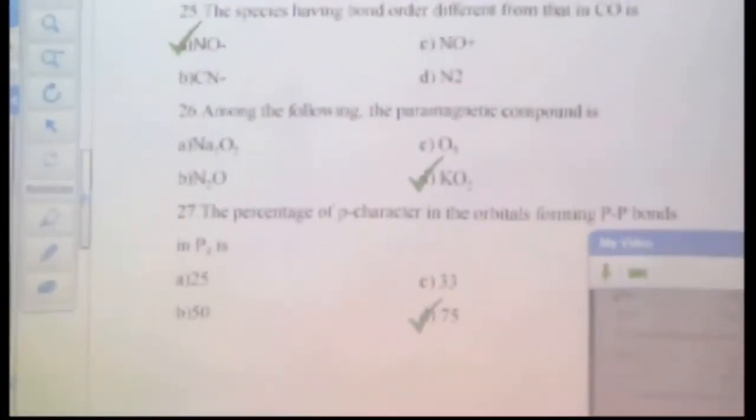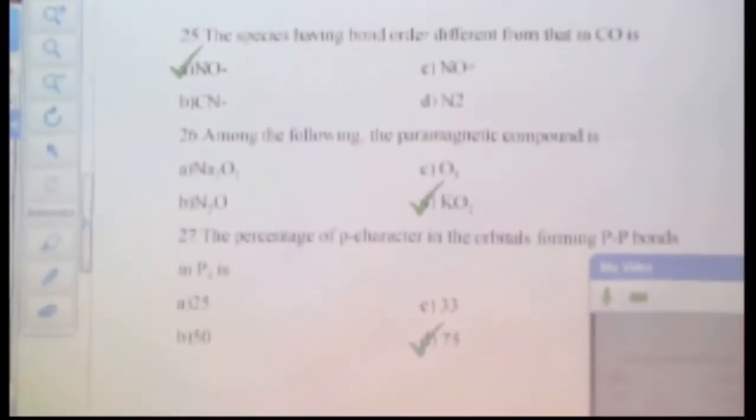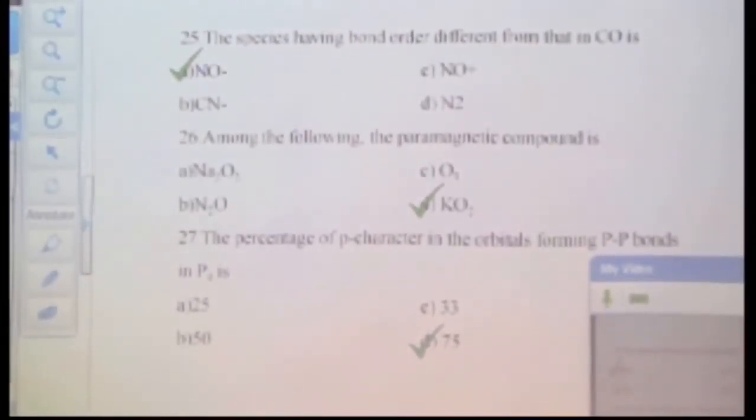The species having bond order different from that in CO. What is the bond order in CO? Sure, 3 or 2 or 1 or 5 or 4. What should be the bond order? It is 3, okay. So you have to look for the bond order in the other species also. This is N2, diatomic N2, right?